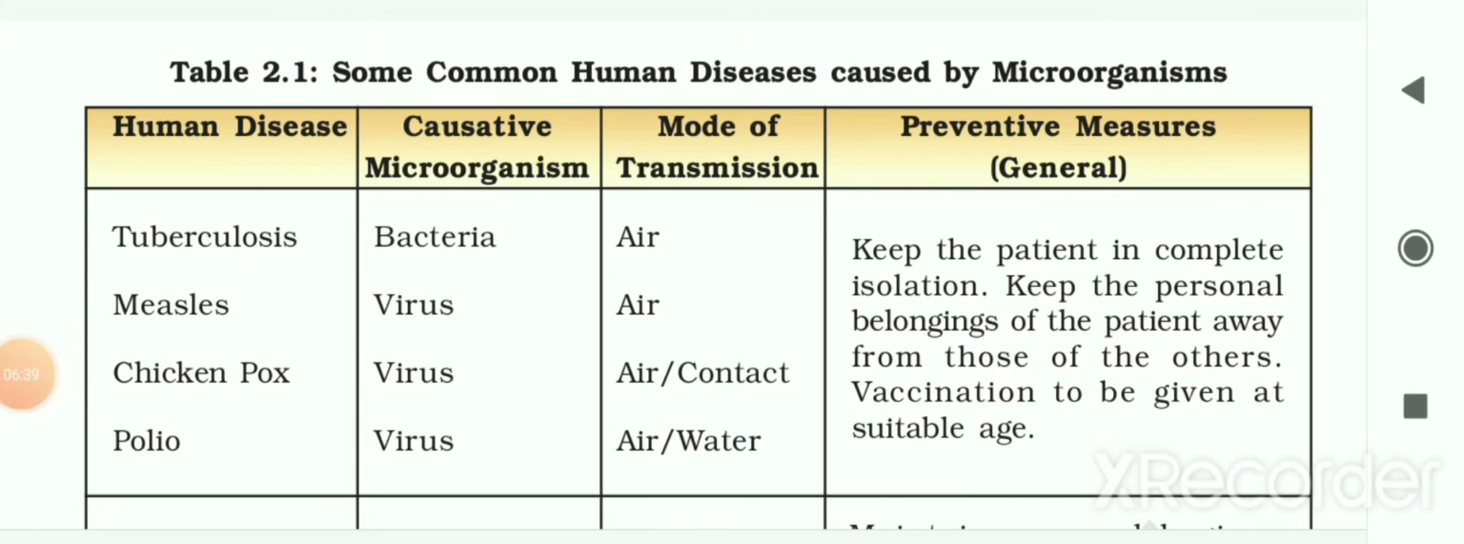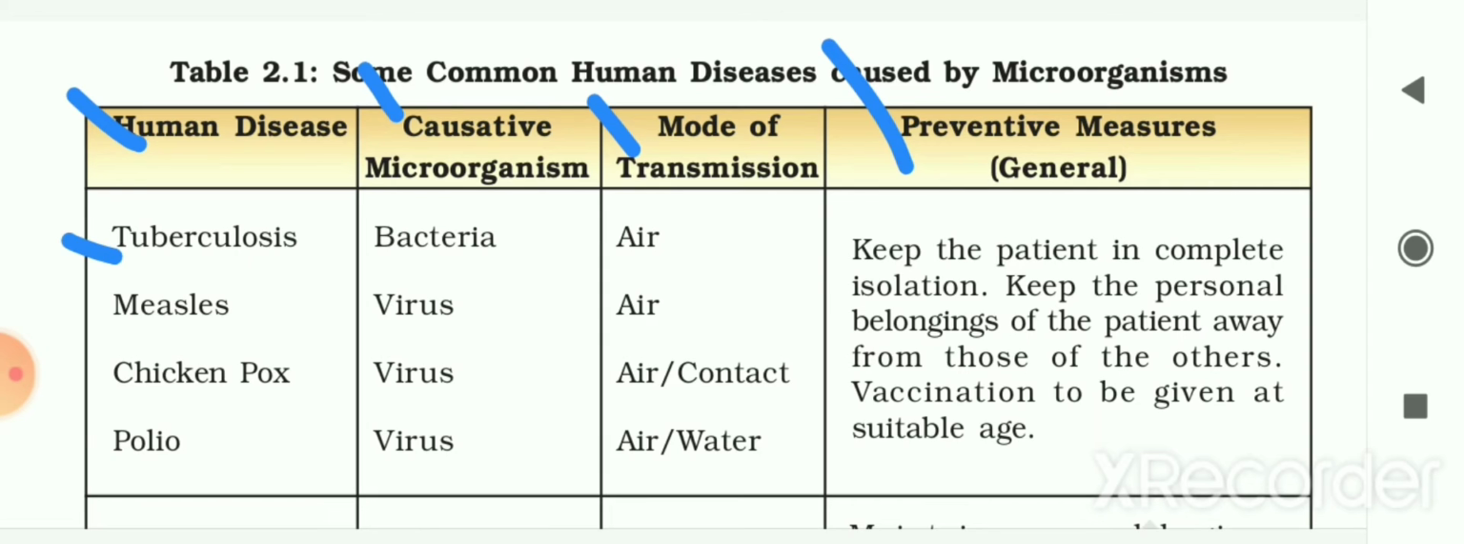So now here are some common human diseases which are caused by microorganisms. That list is given to you. The first column is about the human disease, then the causative microorganisms, that means due to which microorganisms this disease is caused. Then the mode of transmission by which this disease spreads, and then what are the preventive measures to avoid or to stop the spread of this disease.